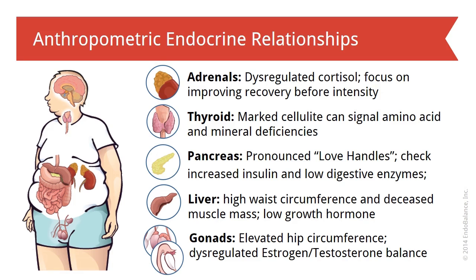Up next, the pancreas, which produces insulin to regulate energy production and fat metabolism. When dysregulated, it often creates fat deposits in the love handle, oblique, and low back areas. Liver dysregulation can manifest itself as a potbelly appearance with thinner than average arms and legs. And finally, the male and female gonads produce hormones that regulate tissue regeneration and reproduction. Under excessive stress, weight gain near the hips and lower pubic areas can ensue, as well as atrophy of female breast tissue and gynecomastia in men.